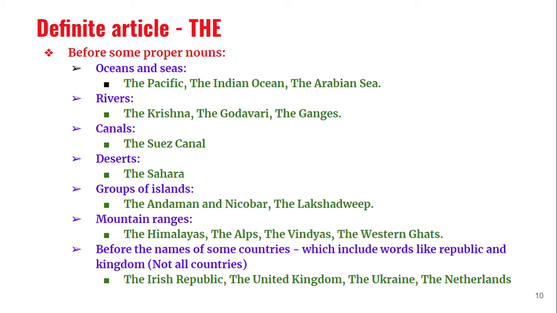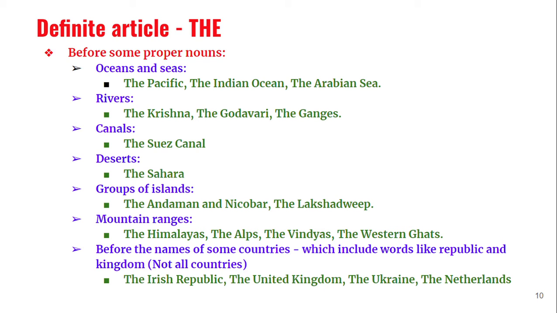There are so many such mountain ranges in India. But we cannot say the Everest. Everest is only one hill, so before such hills we should not use any article. Simply say Everest. Then, before the names of some countries which include words like republic and kingdom.